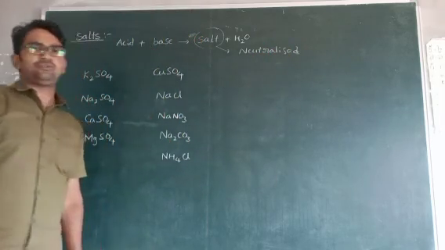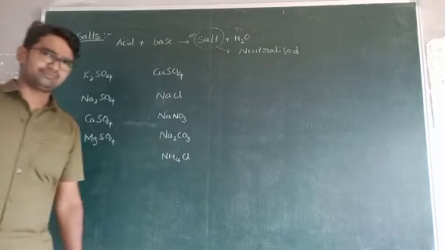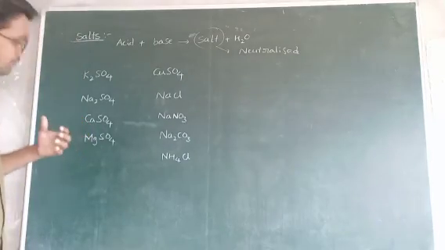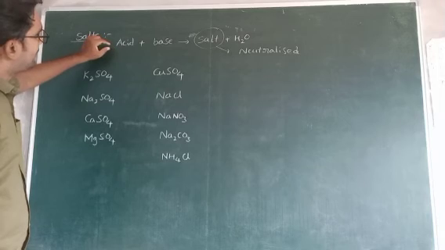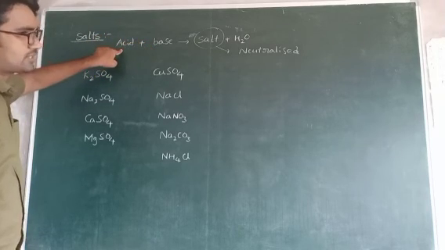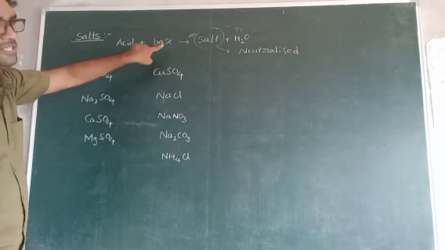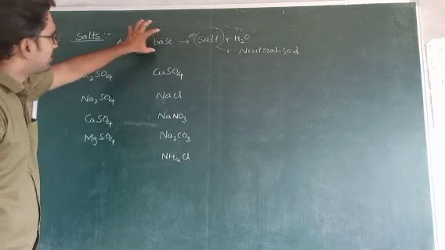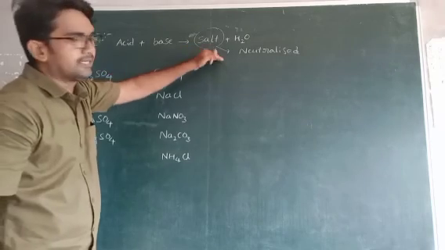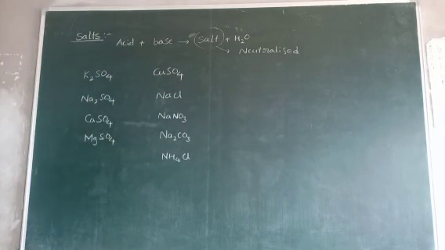Most of the salts are neutral, but due to the reaction environment of acidic and basic nature, some acids are stronger, some acids are weaker, some bases are stronger. So due to the combination of these two, the salt's nature depends.